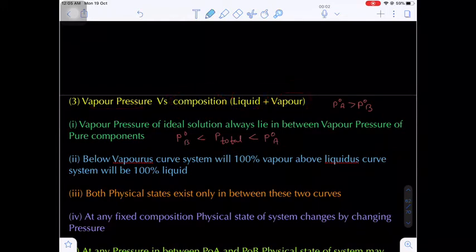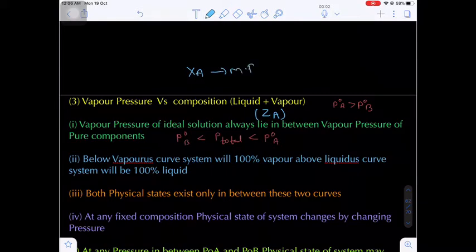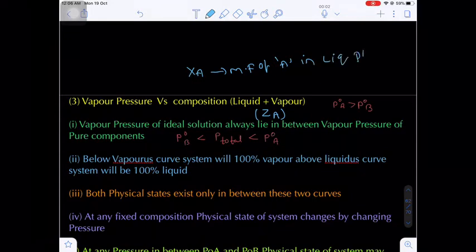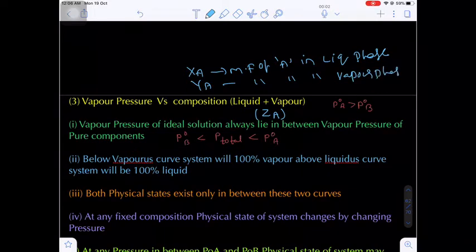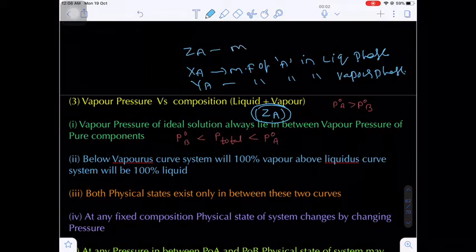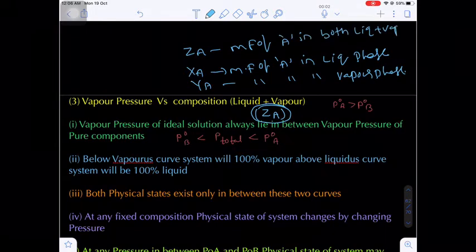Let's suppose for both liquid and vapor I am taking a composition ZA, because what is XA? Mole fraction of A in the liquid phase. Now what is Ya? The mole fraction of component A in the vapor phase. In which phase? Vapor phase. Now we are using ZA, where ZA will be the mole fraction of A in both the liquid and vapor phase.